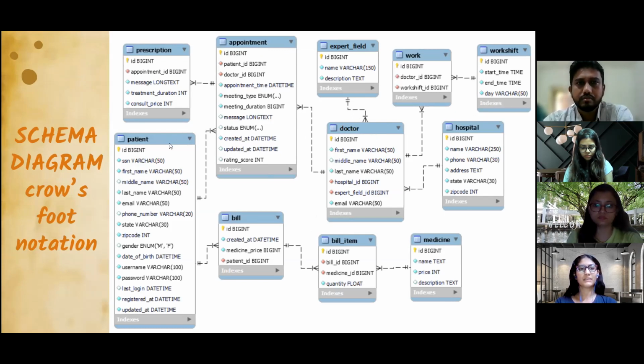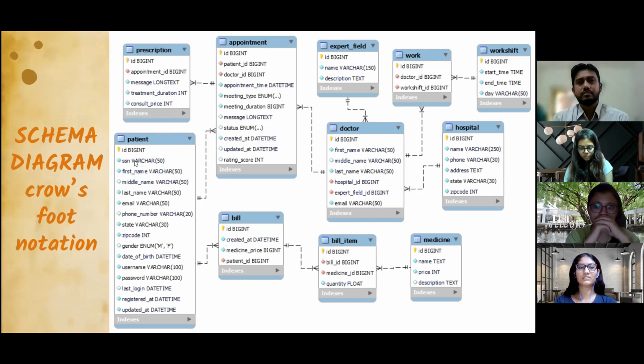So basically in the patient table, we are storing these different attributes. Like in the patient table, we are storing SSN. SSN is nothing but one of the identification numbers, or in India, we say it as Aadhaar number. So it is a proof given by the government for a particular citizen. We included this number in order to verify whether the patient who is enrolling into the system is actually a genuine person, and to